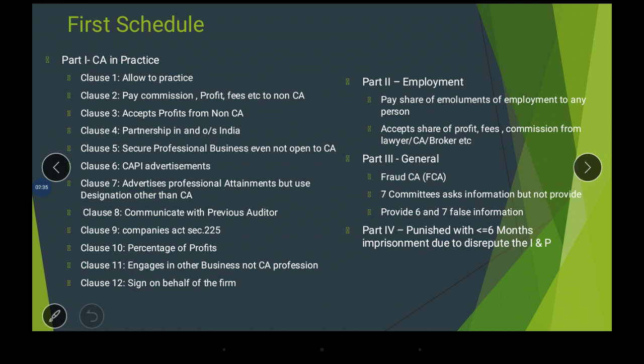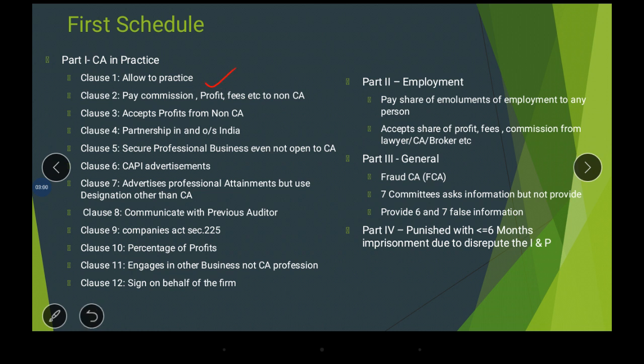I am a CA in practice and I am feeling sick. I cannot take care of my office, so I need to find someone to take care of it. I find a person and I allow him to practice in my name.